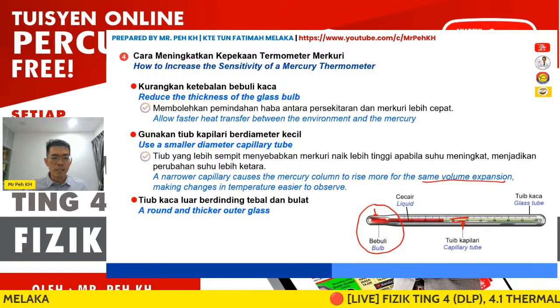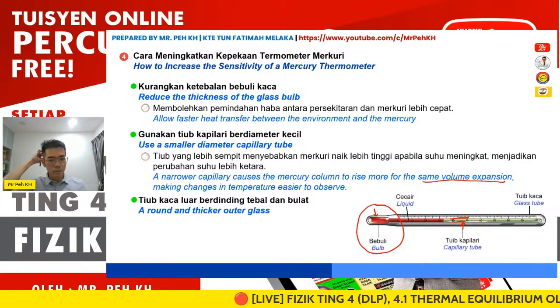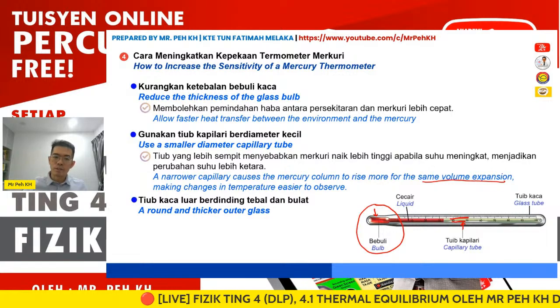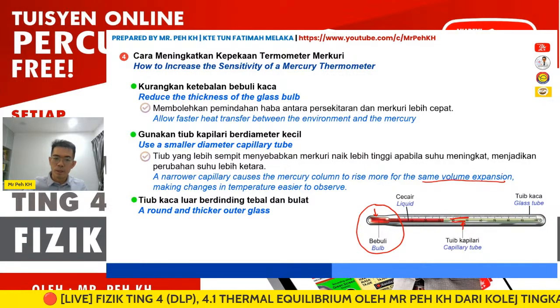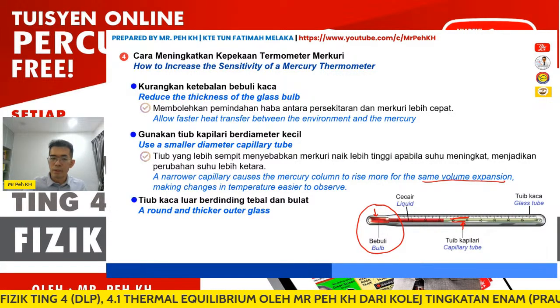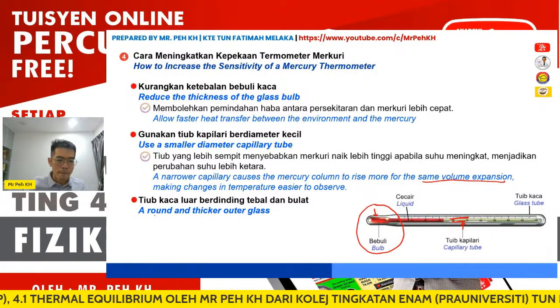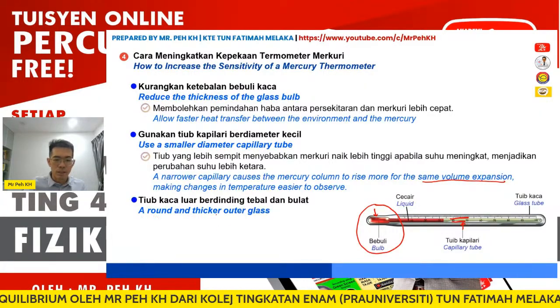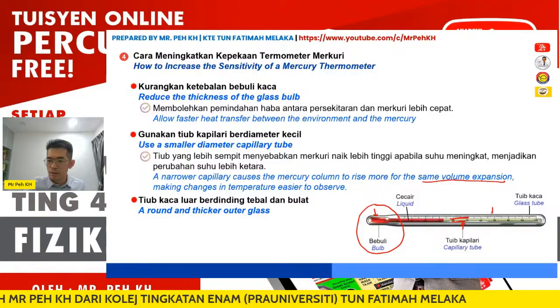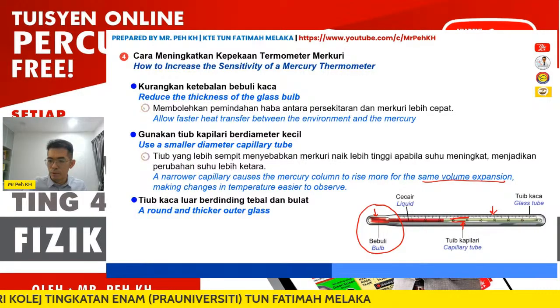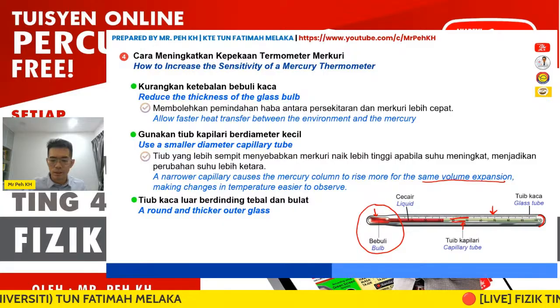Okay, the last one here is another way to increase the strength of the thermometer, to make it harder to break. We have to use a round and thicker outer glass. The outer glass should be round and also thicker.